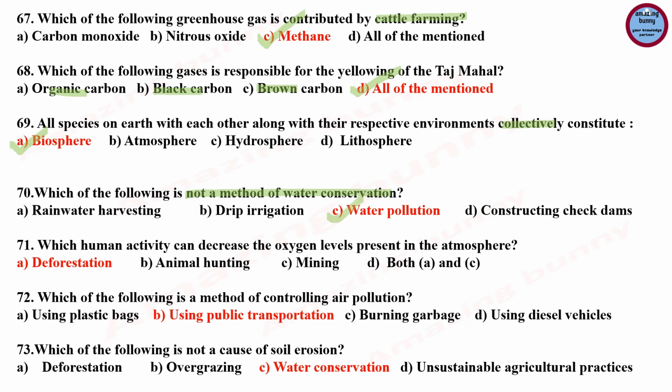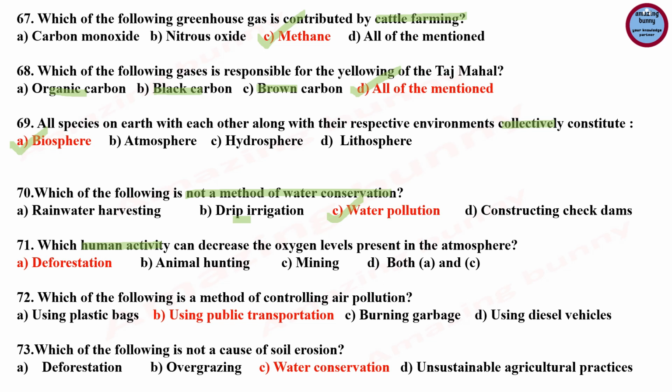Question number 70. Which of the following is not a method of water conservation? And the correct answer is water pollution, because rainwater harvesting, drip irrigation, constructing check dams, all are the method of water conservation.